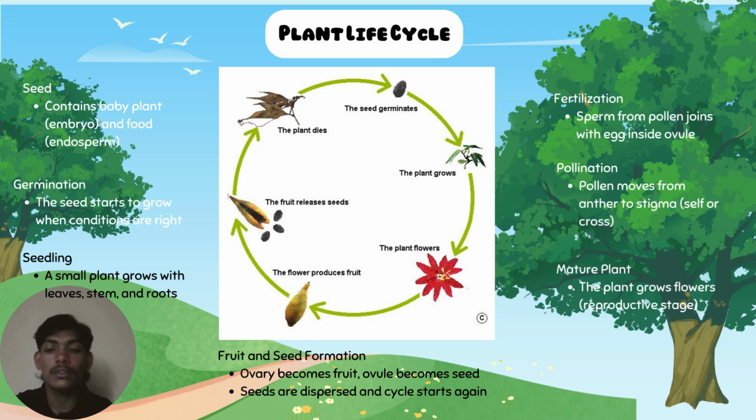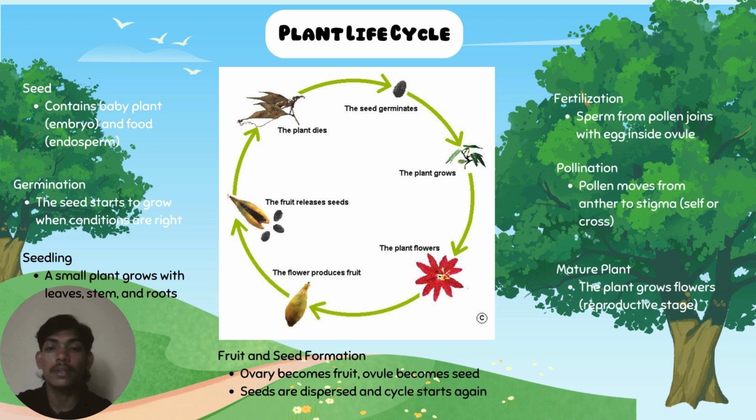The flower undergoes pollination, followed by fertilization, which leads to the formation of seed and fruit. The fruit eventually releases seeds and the cycle begins again. This process repeats itself generation after generation, allowing the plant species to survive and spread.